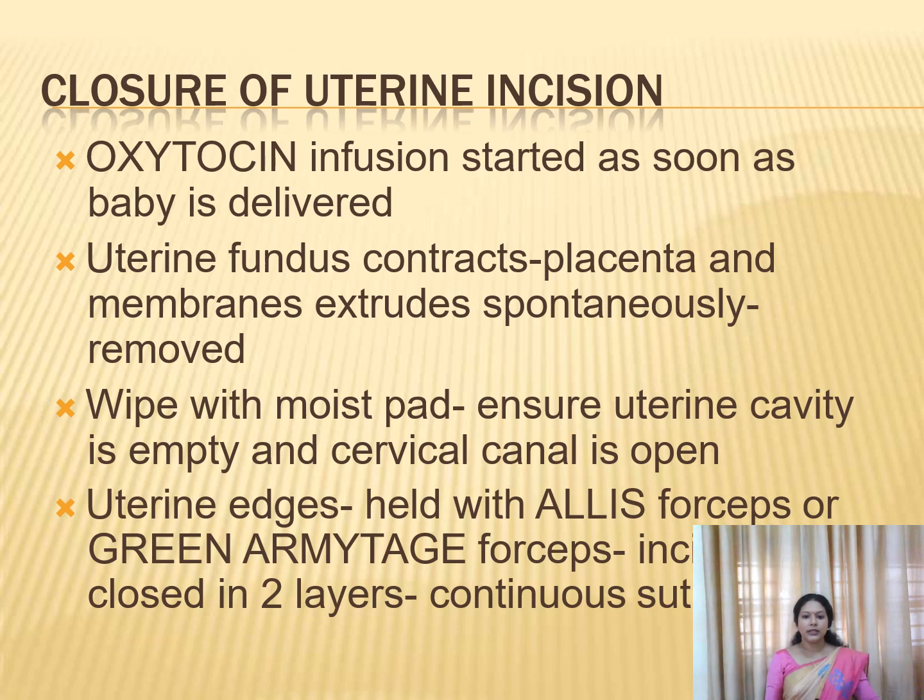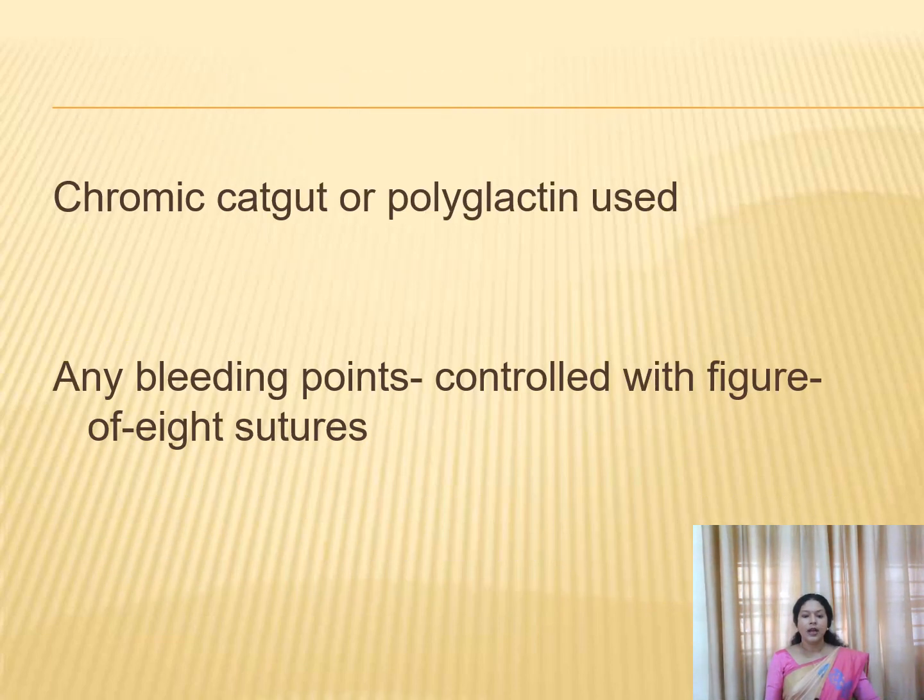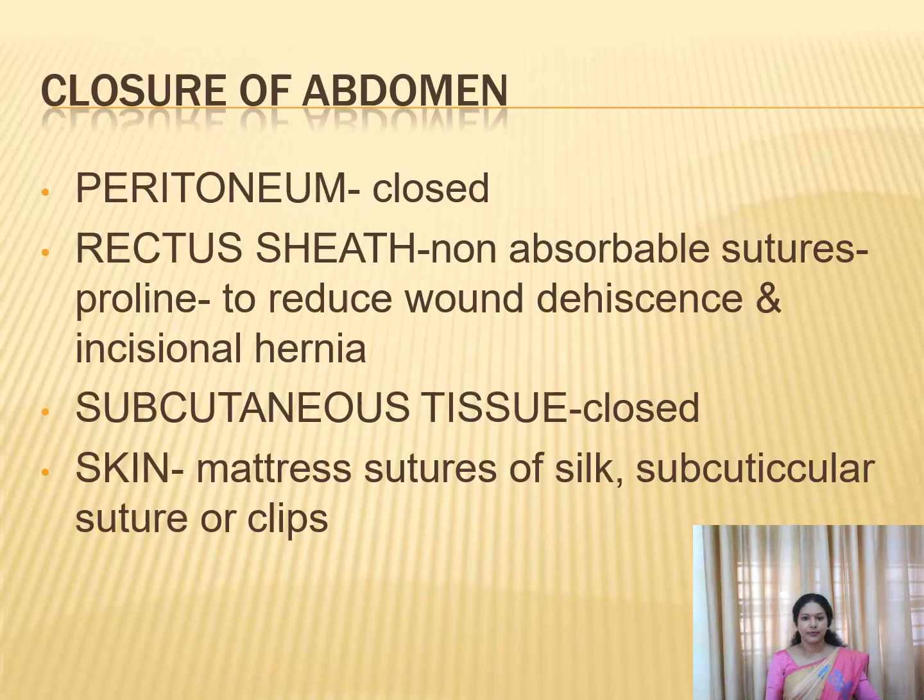Suture the uterine edges by holding them with Alice or Green Armitage forceps. The uterus will be closed in 2 layers by using continuous suture. For suturing the uterus, you can use chromic catgut or polyglactin. And if any bleeding site is there, it should be controlled by suturing it using figure of 8 sutures. Next is closure of the abdomen.